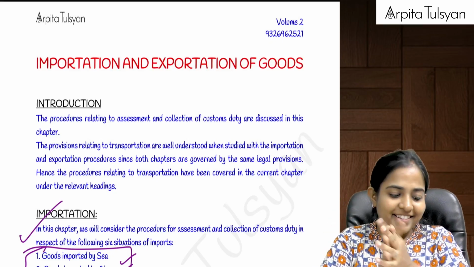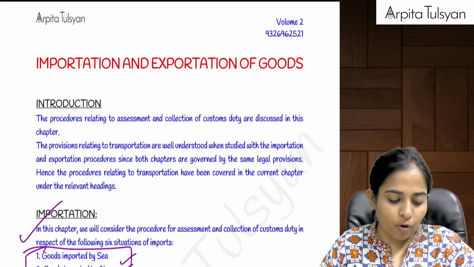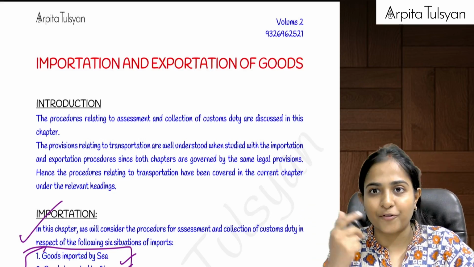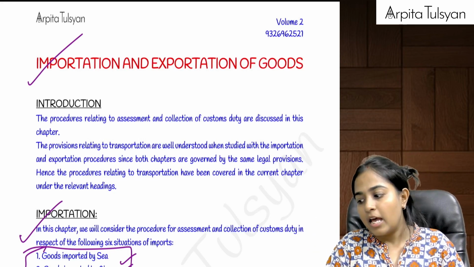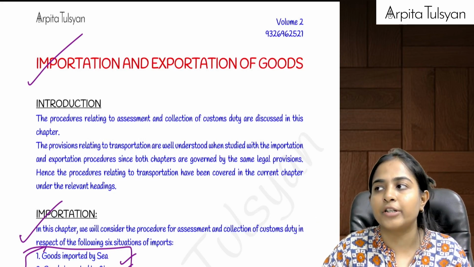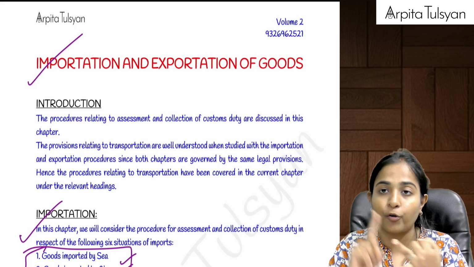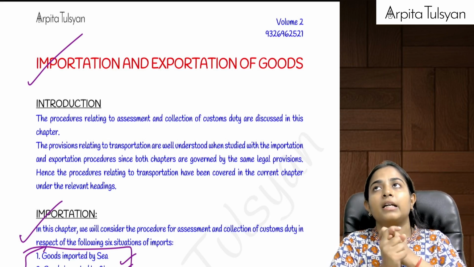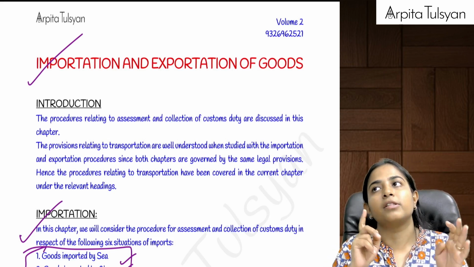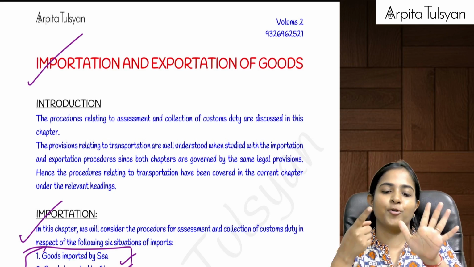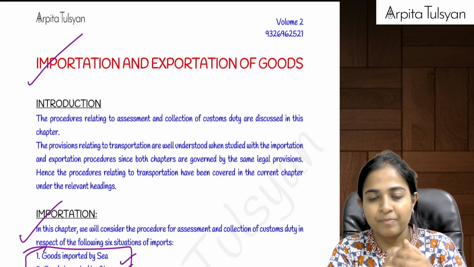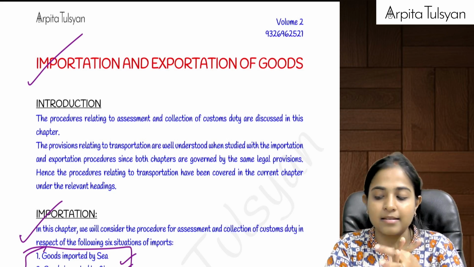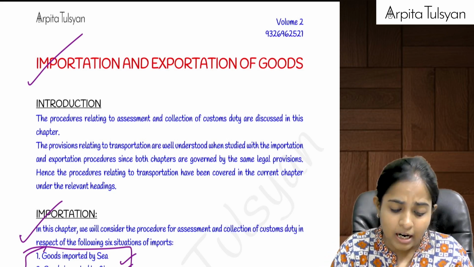Let's start with the super quick revision of the last chapter of customs, that is importation and exportation of goods. Under this chapter, we are going to study the procedures for importation, procedures for exportation, baggage provisions, transit and transshipment, postal articles, and ship stores. So these six things we are going to deal with in this particular chapter.